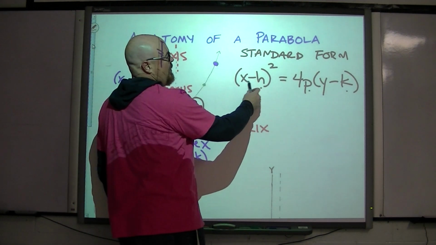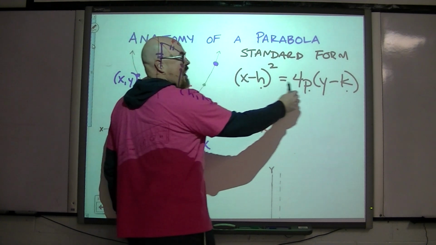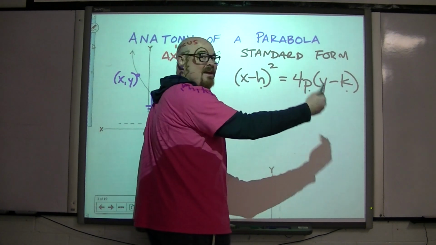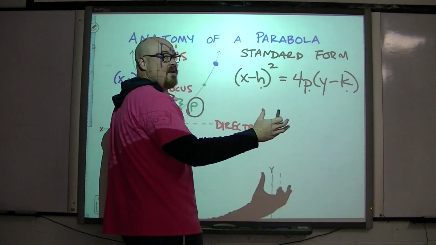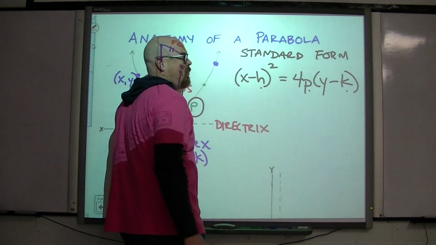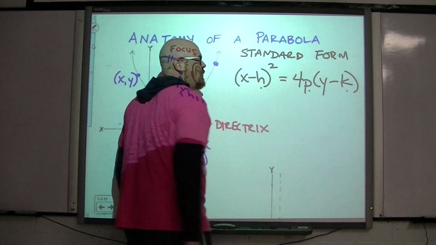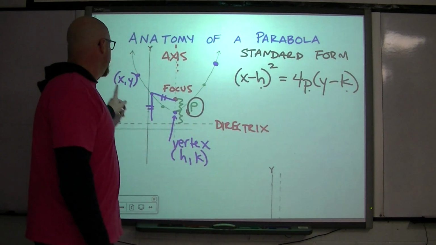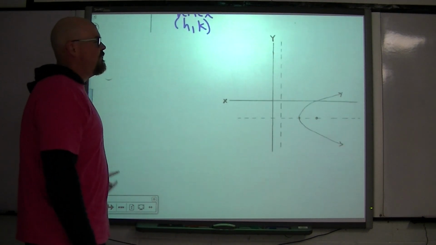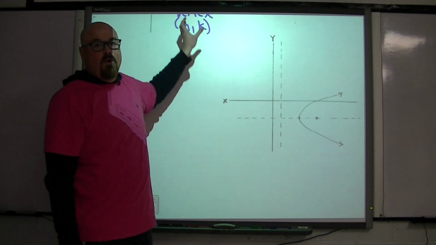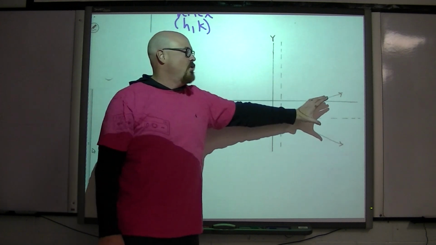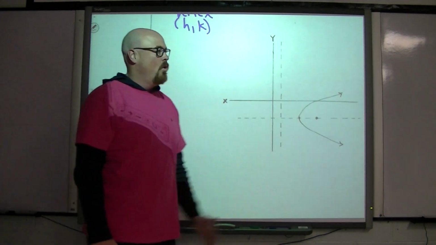Notice, the squared variable is still x. I have a y, it's just not isolated in this format. It's y minus k in a quantity as well. 4p is the coefficient of this value over here. Now, like I said, there's two different formats for the standard form of a parabola. There's the vertically oriented parabola, and there's the horizontally oriented parabola.